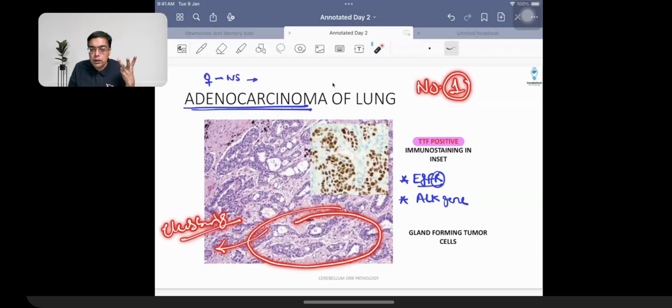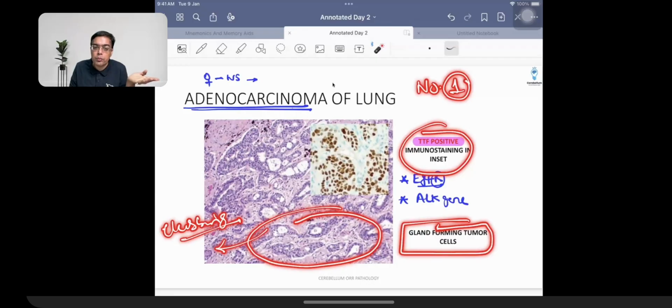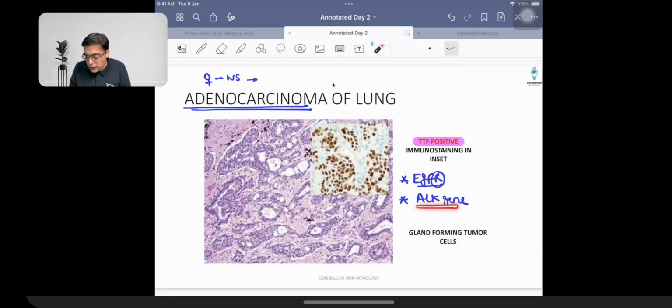Question number 3. You are going to be having special markers by which you identify adenocarcinoma. At a microscopic level, you will identify it with the help of gland-forming tumor cells. The special markers that you need to remember are TTF1, surfactant protein A1, and you're going to be having a marker like napsin A. Fifth and the final fact that you need to remember with regards to adenocarcinoma of the lung is that this is an example of a cancer which can be associated with certain types of genes for which questions have been asked in the exam, that is ERBB1 as well as ALK gene.